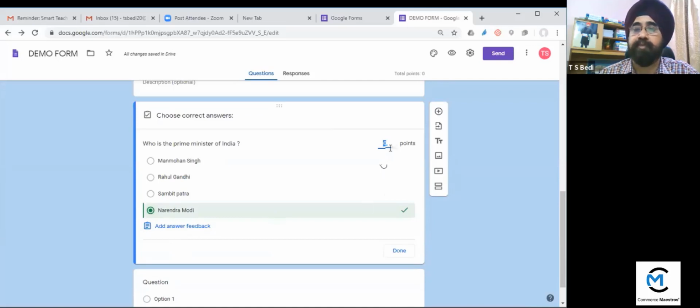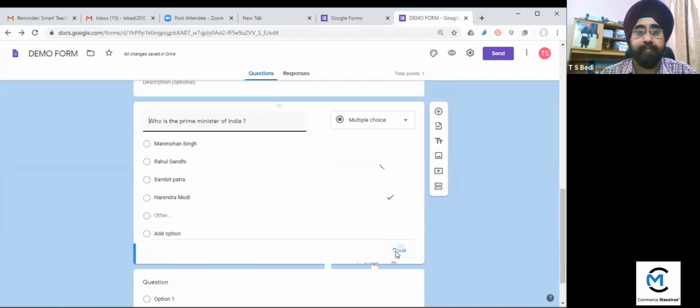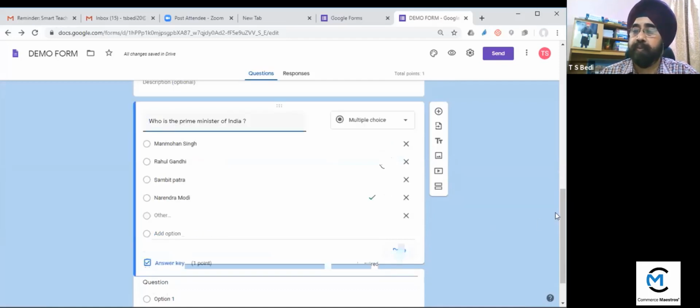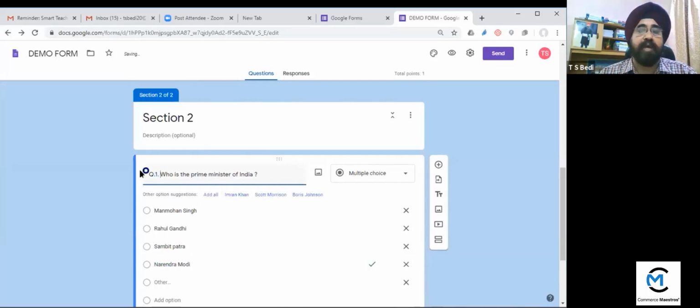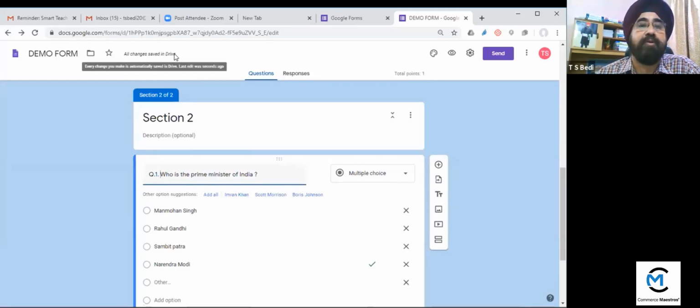So you can give the points here. If you can give the number was 1 mark, so I can give 1 mark. After this, click on done. So this question is ready. First question number 1. I can write here question number 1 also. And you don't have to save it again and again. It will be auto saved. You can see here saved in Drive. So every change you make, it is automatically saved.